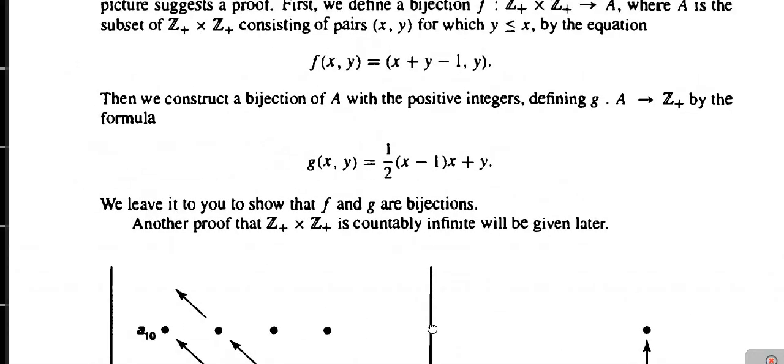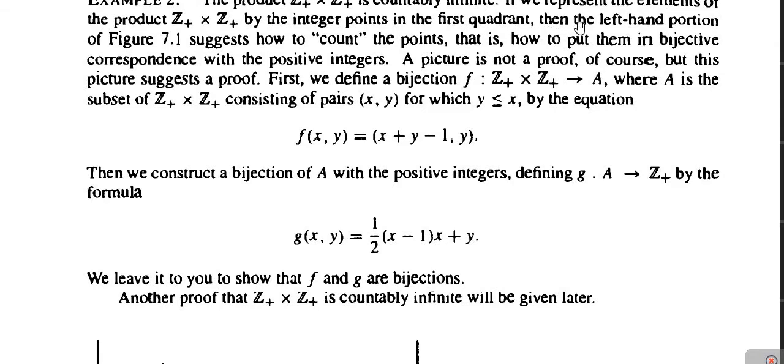So, if the elements are denoted by the integer points in the first quadrant, then the left hand portion of the figure gives the counting process, meaning how the bijective correspondence exists. For that purpose, obviously this is not a proof, but this is just for understanding purposes. So, we are going to define a bijective correspondence between Z plus cross Z plus and set A, where A is the subset of Z plus cross Z plus, consisting of ordered pairs x comma y, for which y is less than or equal to x, by the equation f of x comma y is equal to x plus y minus 1 comma y.